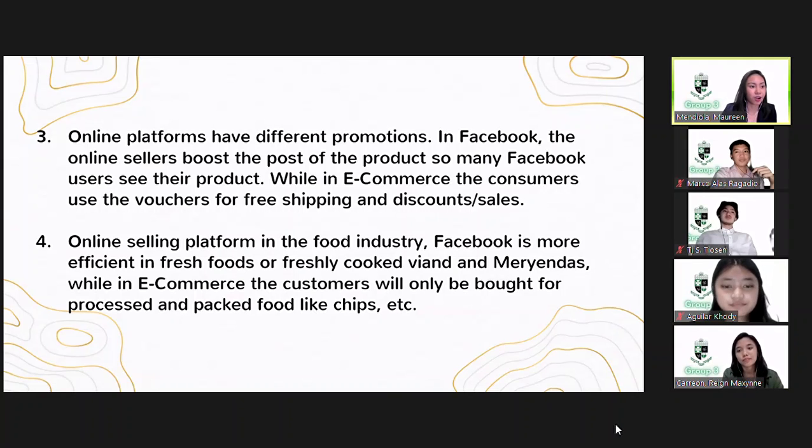Number 4, online selling platforms in the food industry. Facebook is more efficient for fresh food or freshly cooked viand and meriendas, while in e-commerce, the customers only buy processed and packed foods like chips and so on.